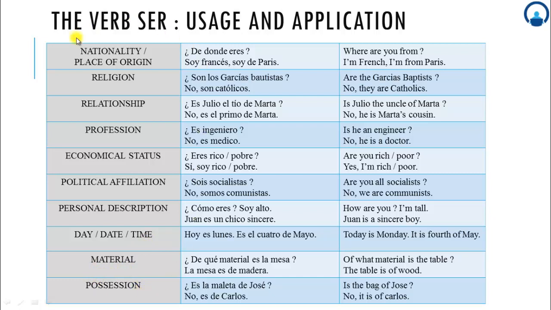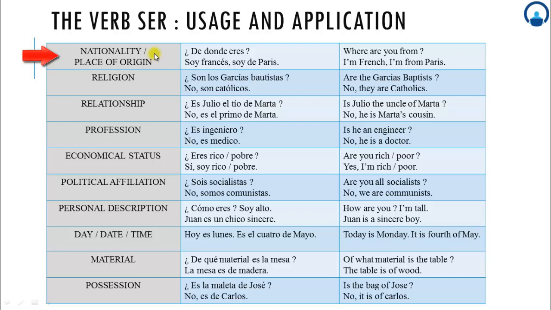If you want to state any of these conditions or qualities in a question or a statement, then you have to use the verb ser. These are the conditions where the verb ser will be applied. So we'll see all these conditions one by one.